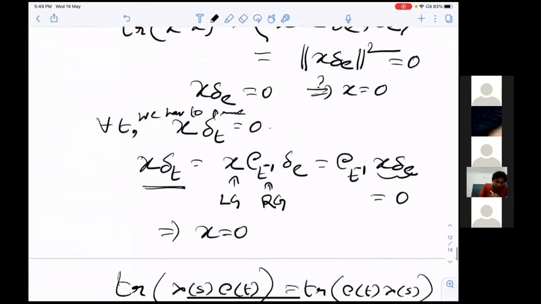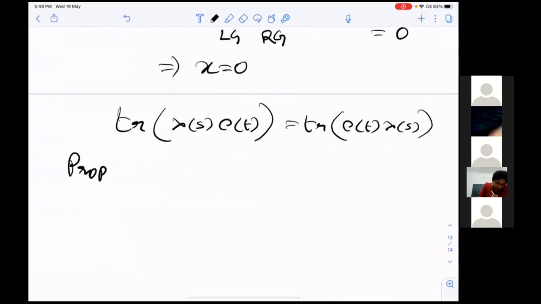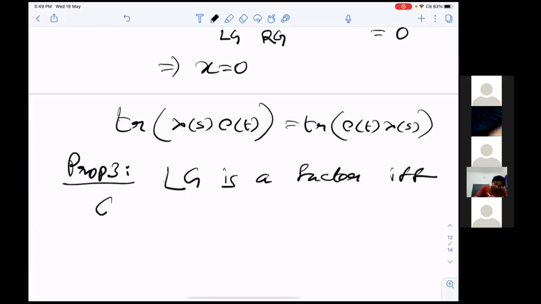Now the most important property: L(G) is a factor if and only if G is an ICC group. ICC means infinite conjugacy classes.